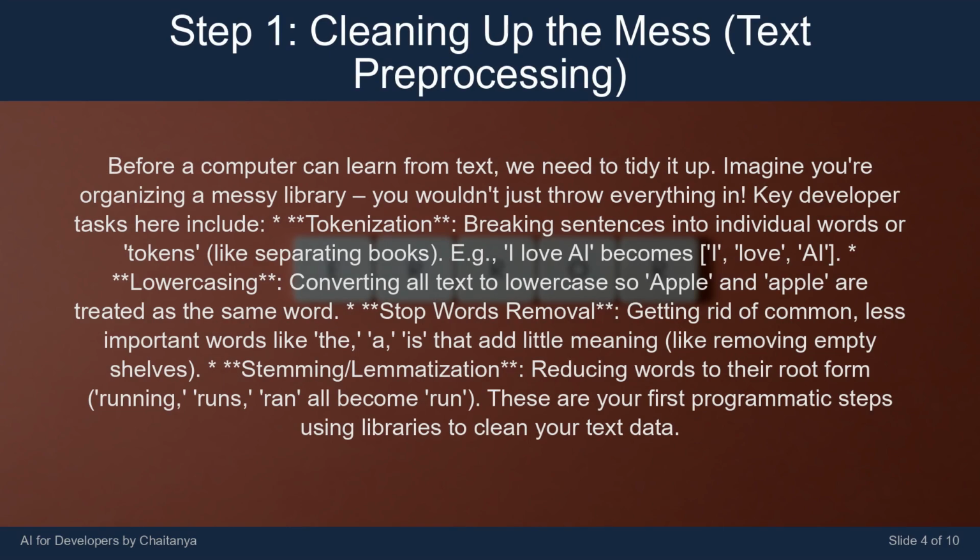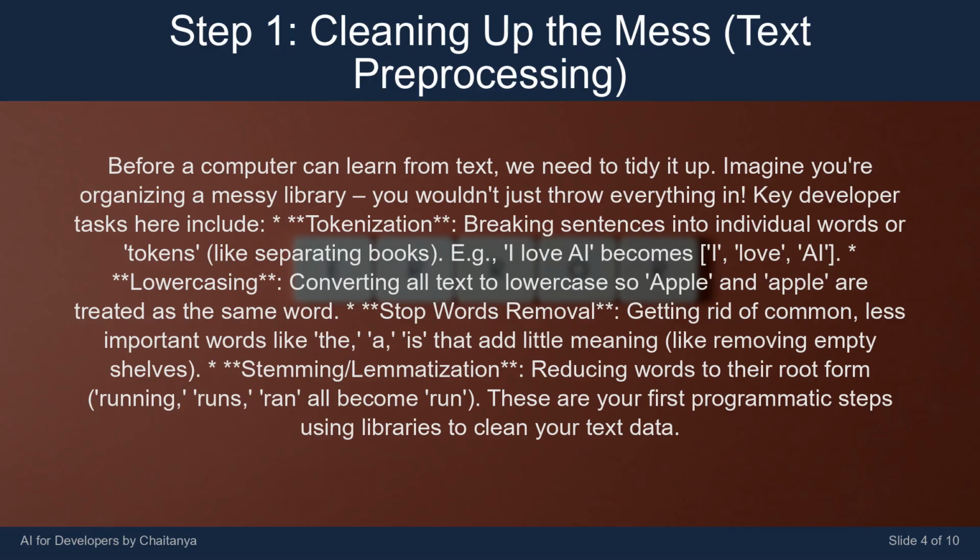Before a computer can learn from text, we need to tidy it up. Imagine you're organizing a messy library. You wouldn't just throw everything in. Key developer tasks here include tokenization, breaking sentences into individual words or tokens, like separating books, e.g., "I love AI" becomes "I", "love", "AI".